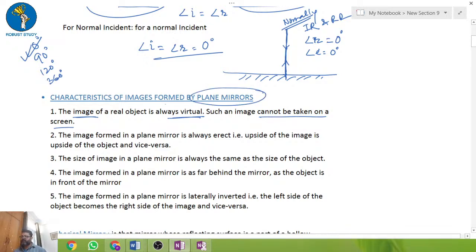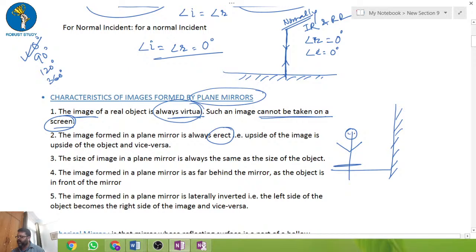Second, the image formed in the plane mirror is always erect. So the first point is that it is always virtual and cannot be taken onto the screen. The second point is that it is always erect, and upside of the image is upside of the object and vice versa. So if you stand in front of the mirror, the way you stand, you look exactly the same. Fine. The third point says the image is always the same size, so your height doesn't change, the height remains the same.